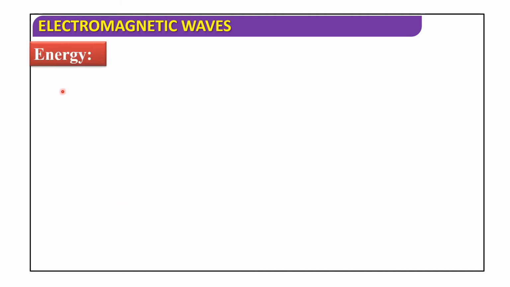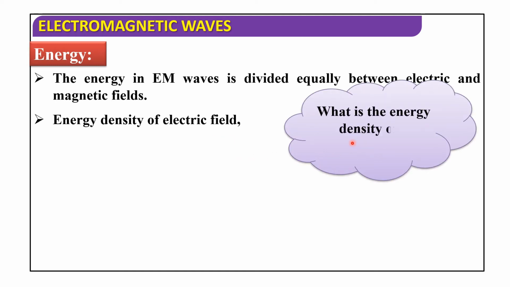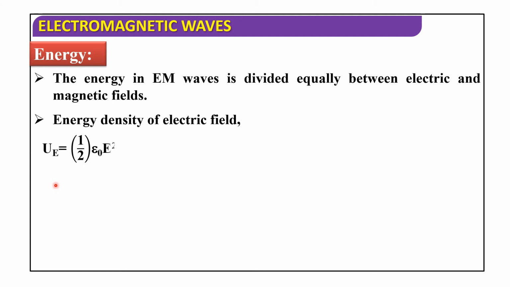Now I will discuss energy. The energy in EM waves is divided equally between electric and magnetic fields. The energy density of the electric field is UE equals 1 by 2 epsilon naught E square.